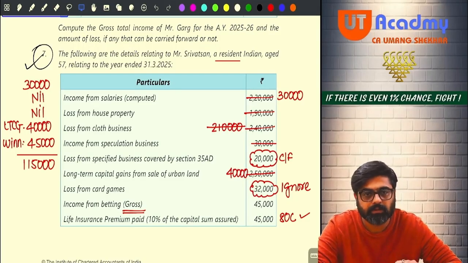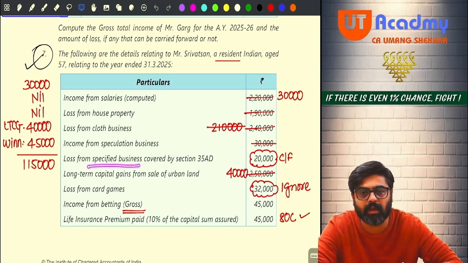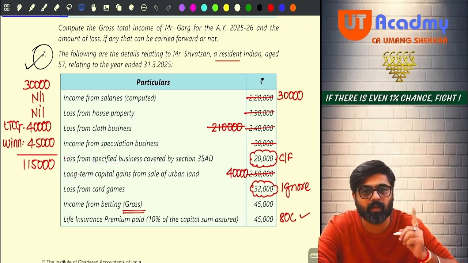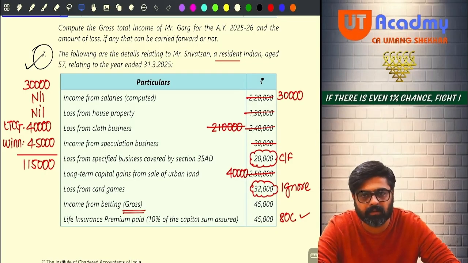Now see, if you have income of any other business, from that income you can set off this loss. But you have another business, that is a specified business, which is also having a loss. Now this loss can be set off only against the income of any other specified business. Do you have any other specified business?